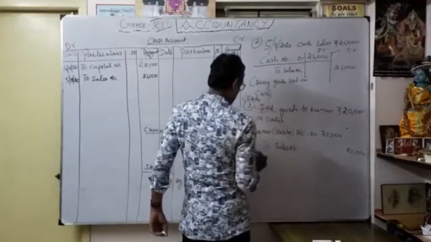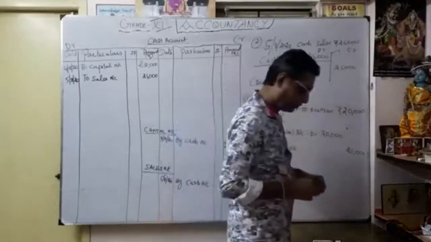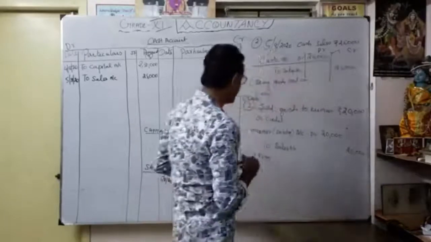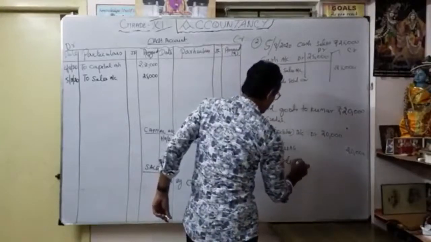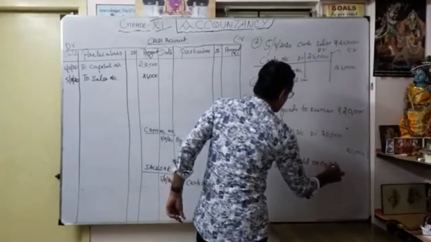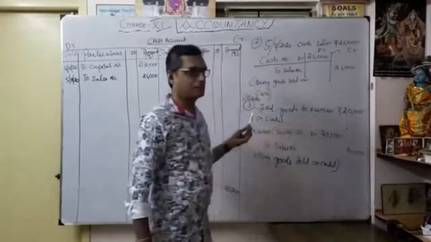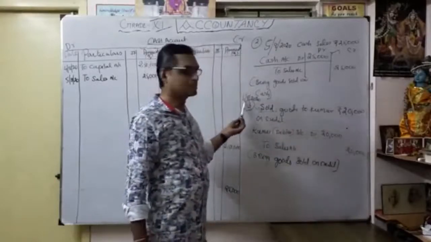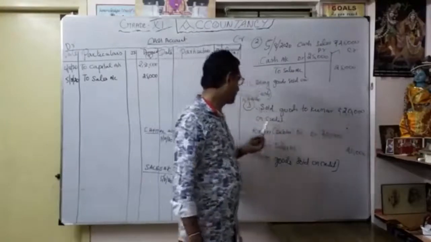Okay, this transaction, being goods. So narration is very, very important. Being goods sold on credit. So now the journal entry is over for our business transaction for the particular date, 6th August 2020, sold goods to Kumar, 20,000 on credit.